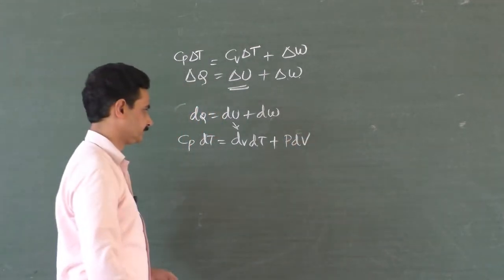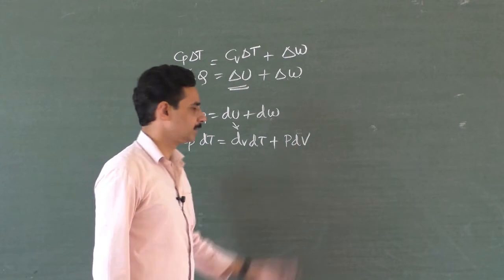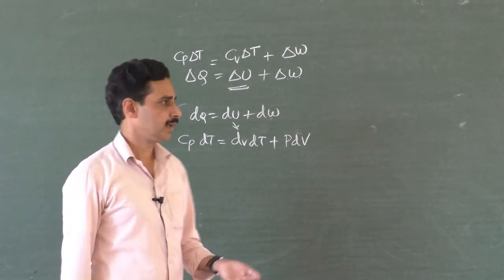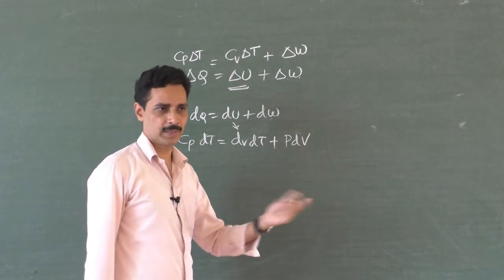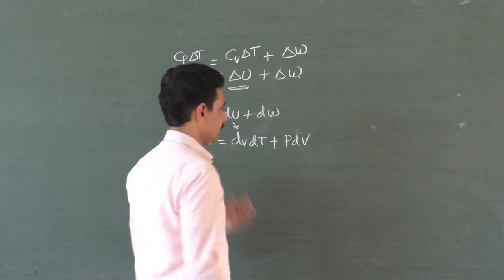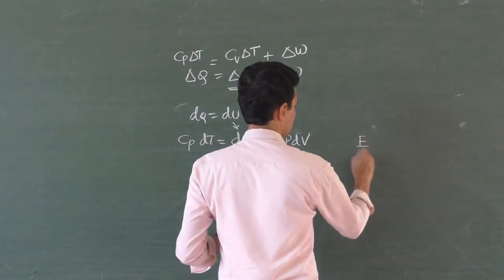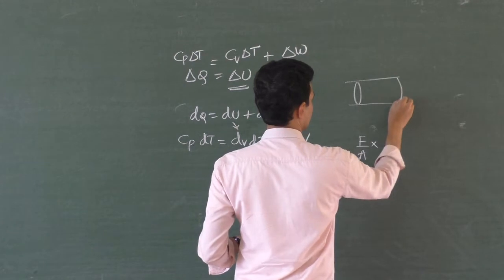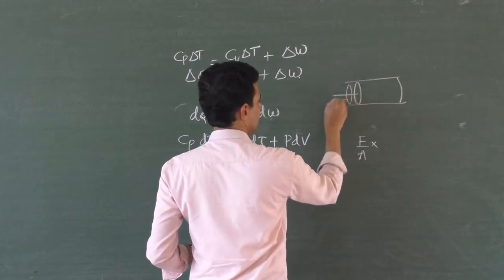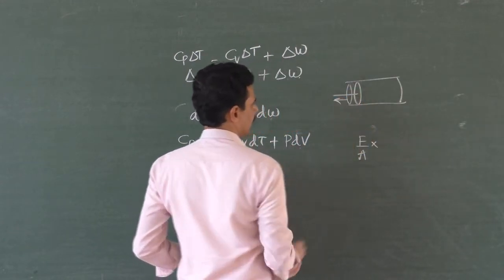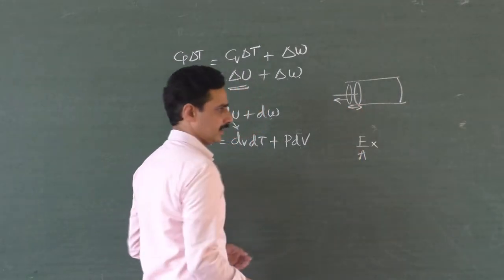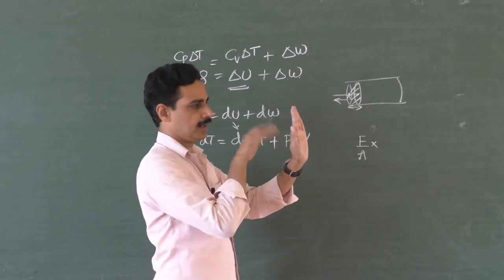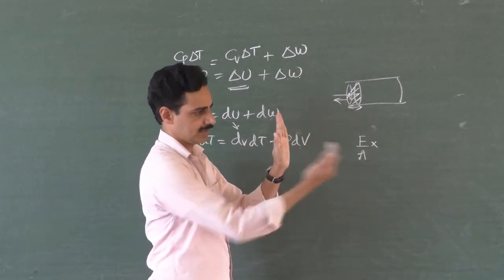What is P dV? P dV is nothing but work done. Pressure into change in volume is always work done. Even in dimensions you can check this. Pressure is force by area. Suppose you have a piston in a cylinder, and the volume increases. Then you can write the change in volume as the displacement of the piston into the area of the piston. If a piston of area A moves from here to here, what is the change in the volume?